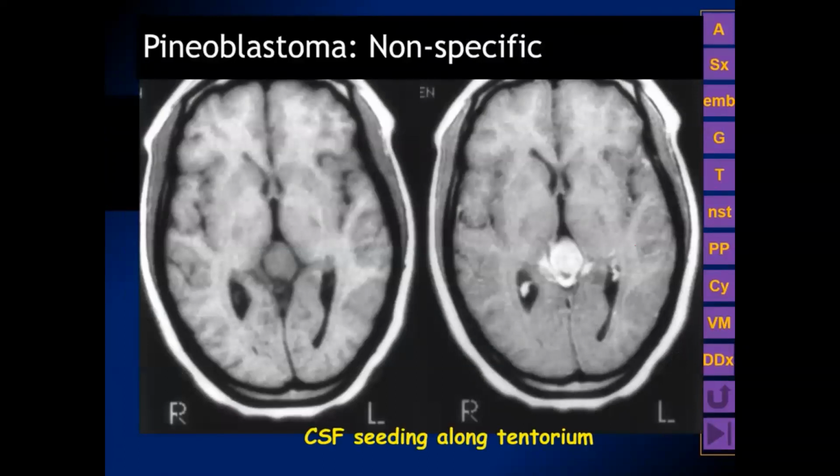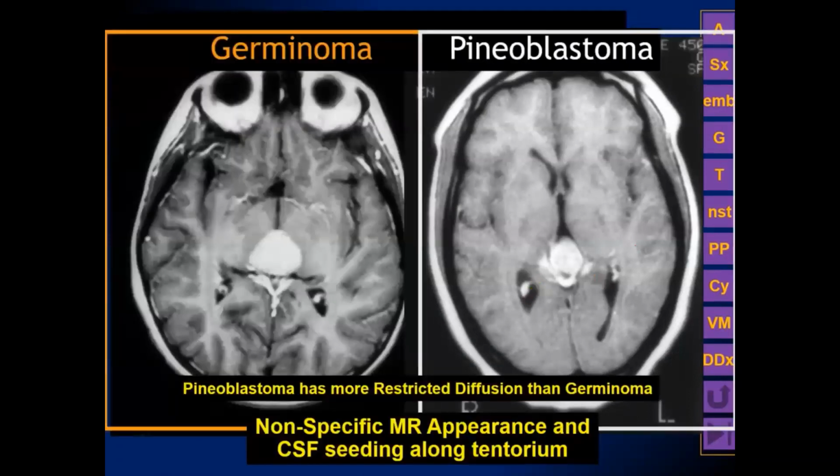Pineoblastoma may oftentimes have a non-specific appearance on MR and can mimic the appearance of a germinoma. This one also has seeding on the leaflets of the tentorium. If we put this germinoma and pineoblastoma side by side, we can see that there are no distinguishing features on the standard MR imaging.